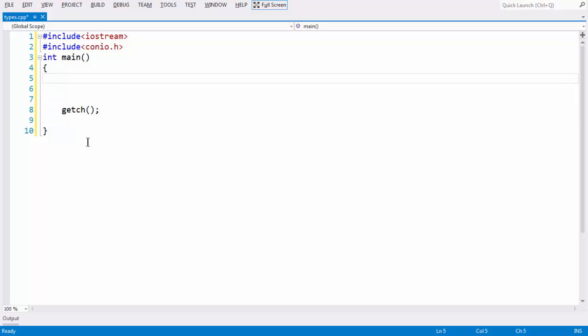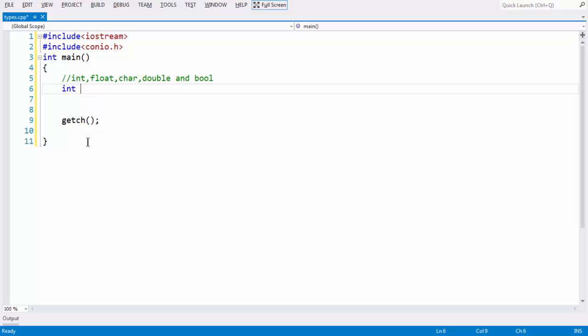There are 5 primitive data types in C++. They are as follows. Let us first write them in a comment here: int, float, char, double, and bool. The keyword is bool here, and we often pronounce it as boolean type. First, let us look into each of them.